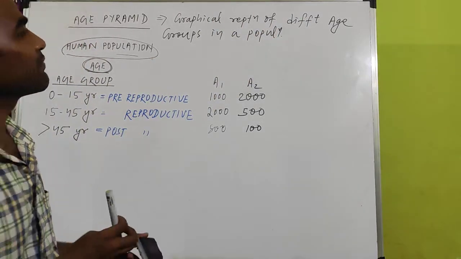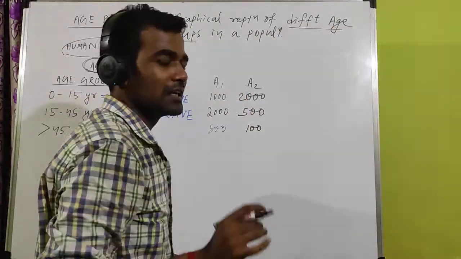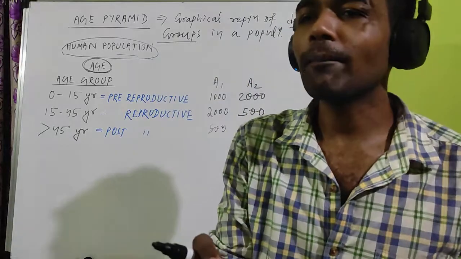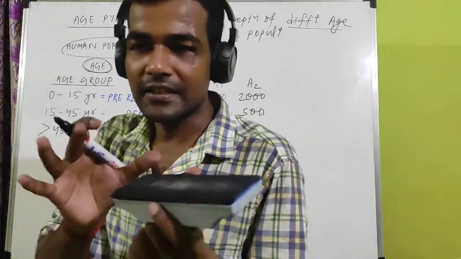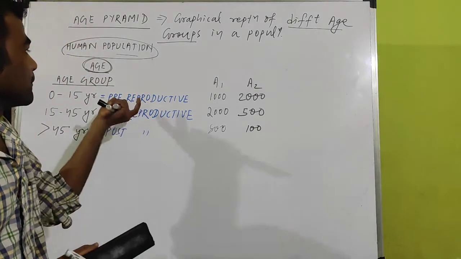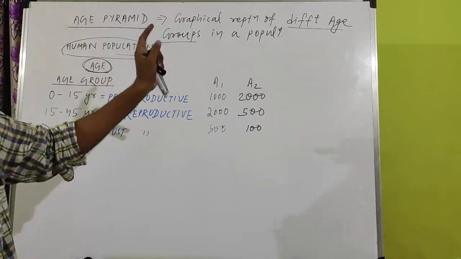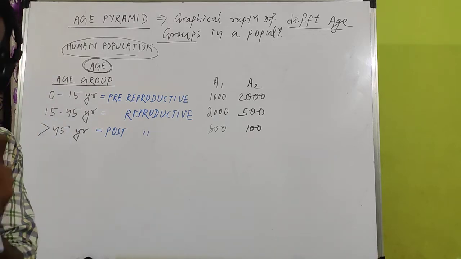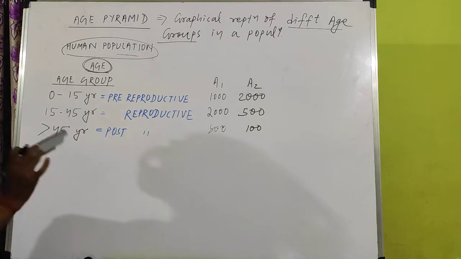Why different age groups? Because, as we have already discussed, in a population you never find only one particular age. There are different age groups: some are pre-reproductive, some are reproductive, some are post-reproductive, because each population contains individuals of different ages.